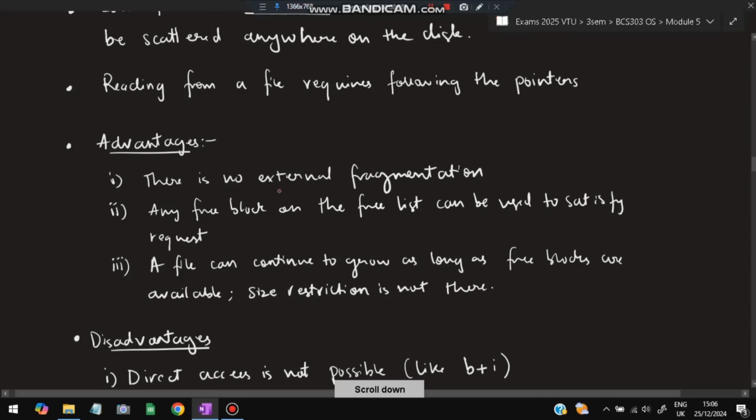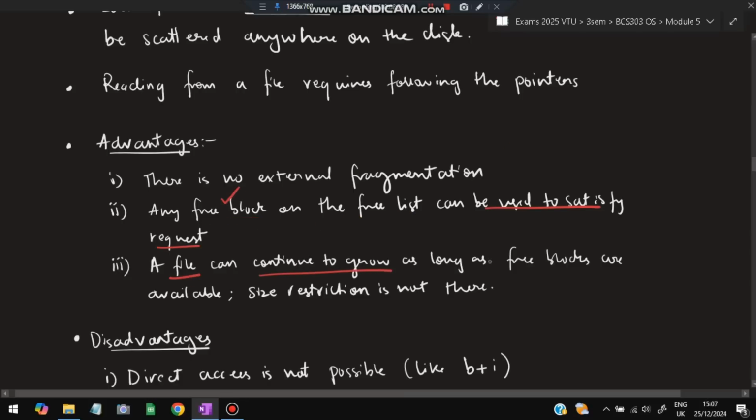So what are the advantages here? There cannot be external fragmentation. Why? Because every space will be used, and since the blocks are linked with each other, it is not necessary that they be contiguous. They can be at different spaces also, and all the empty spaces will be utilized. Any free block on the free list can be used to satisfy the request. All the free blocks are available for satisfying the request.